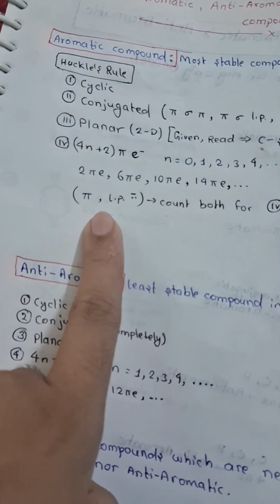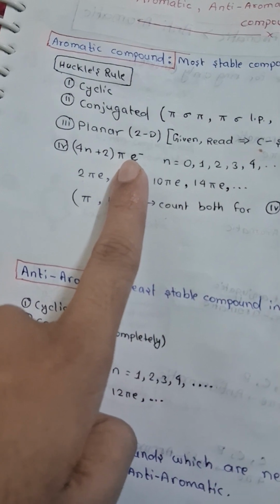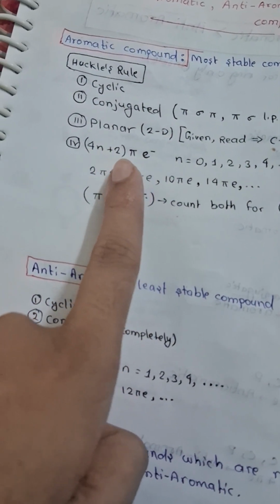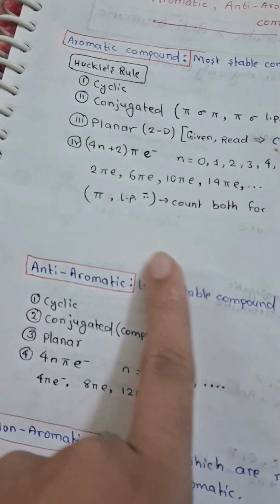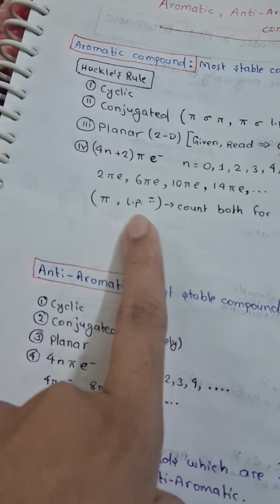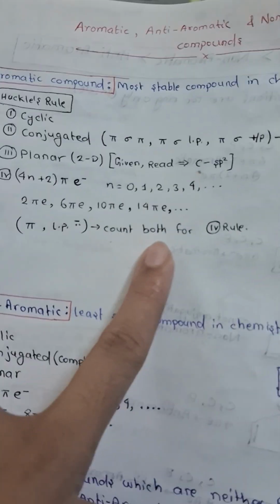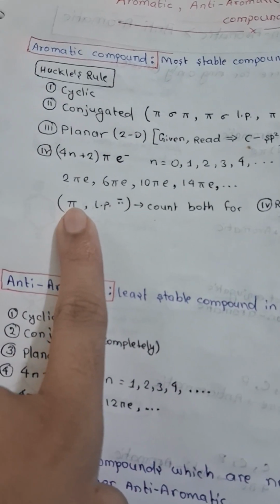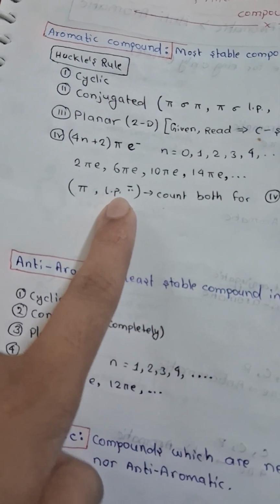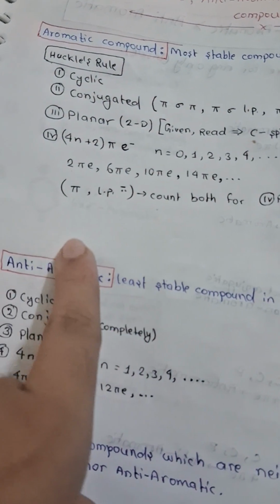That is, the pi electrons in the ring should be this many only, then only it can be an aromatic compound. You should count pi electrons and lone pair electrons both, which are in conjugation within the ring.